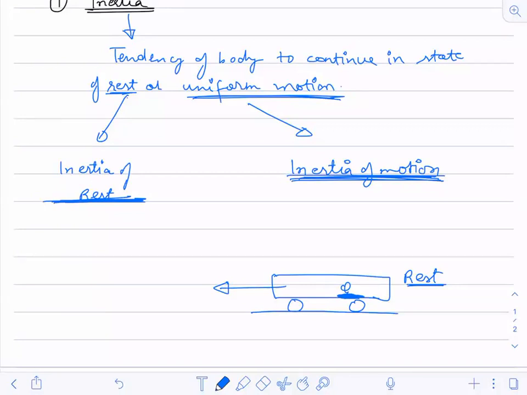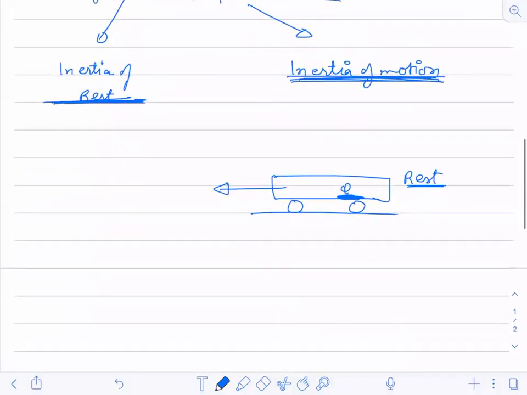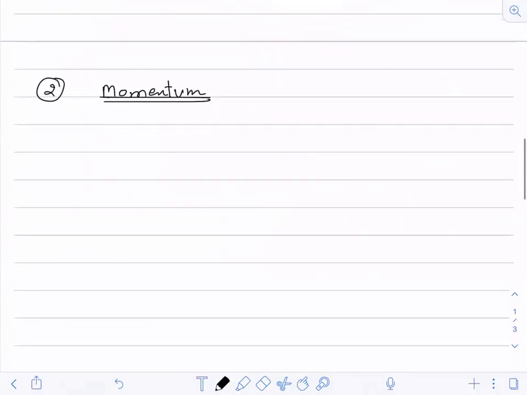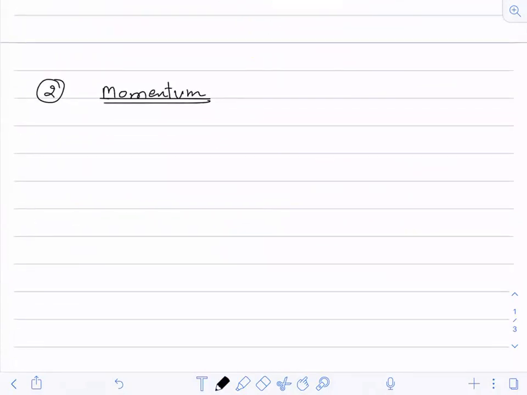Now, one more important term is momentum. Suppose I'm giving you an example. Suppose you're going on a road, and I give you two options.